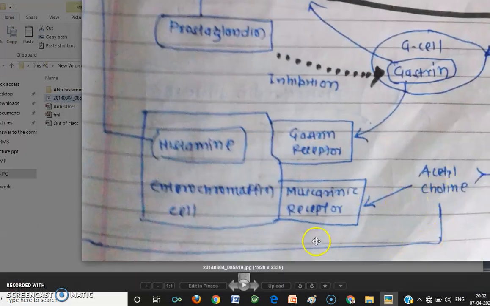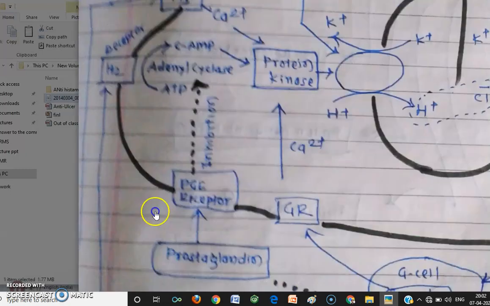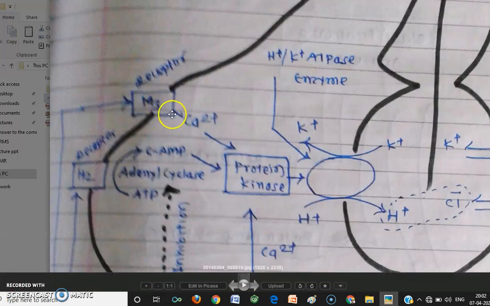This acetylcholine, along with the binding with the enterochromaffin cell, also directly binds with M3 receptor, muscarinic 3 receptor, which are located on the parietal cell, and binding of acetylcholine to the muscarinic 3 receptor allows calcium to come inside the parietal cell, and this calcium also activates the protein kinase.